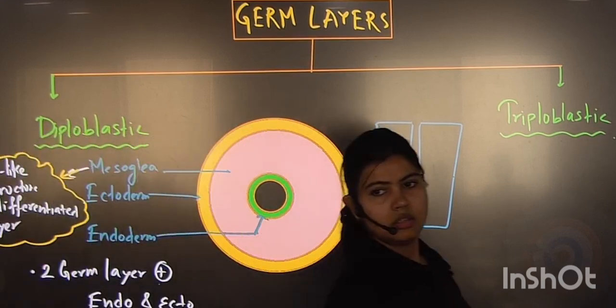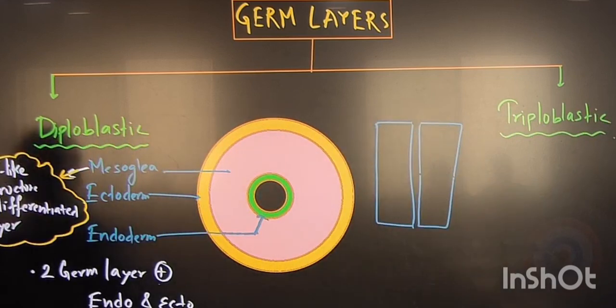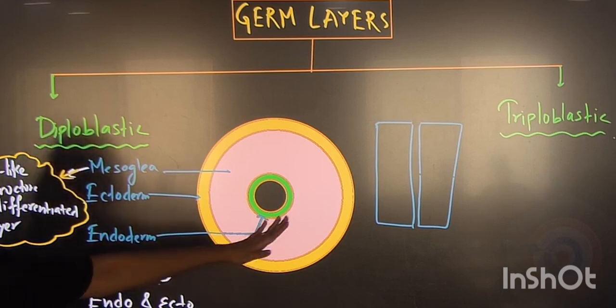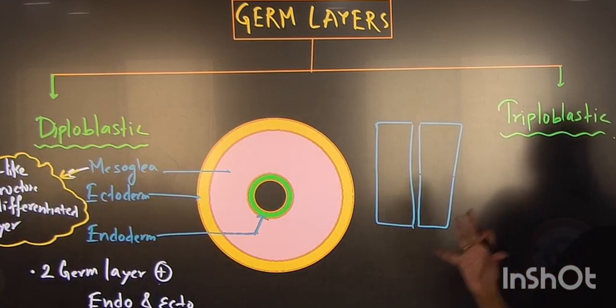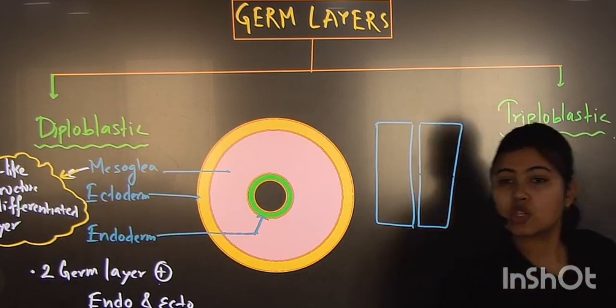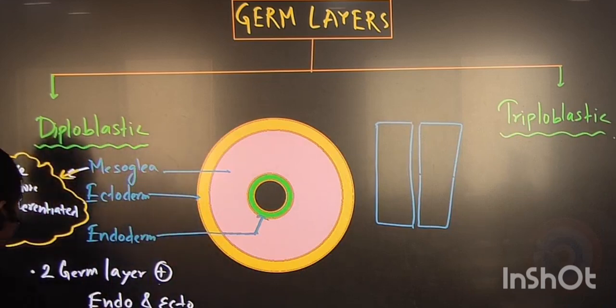And tell me students, which organism can exhibit this diploblastic nature? Very good, Porifera, because what I was saying is that triploblastic is in complex organisms. So what will simple organisms have? Very good. So it will be Porifera. I will write Porifera in the example.